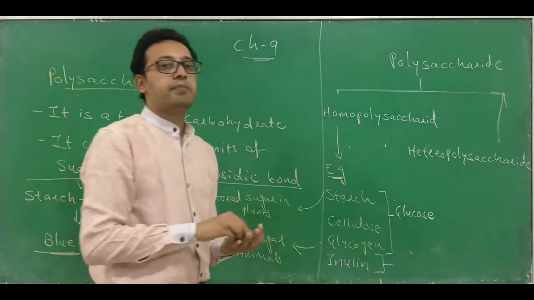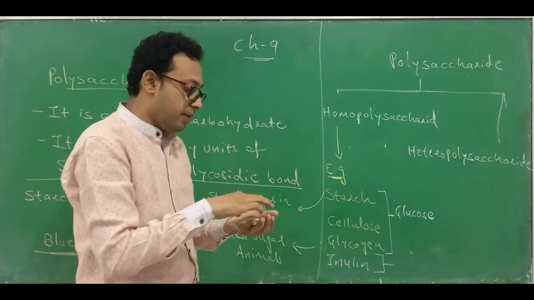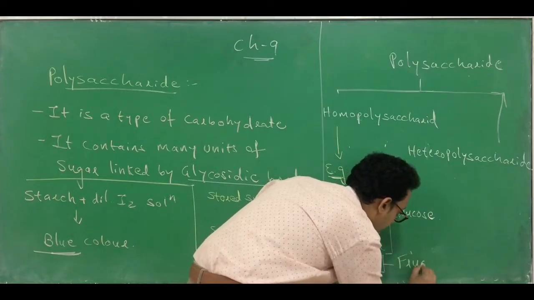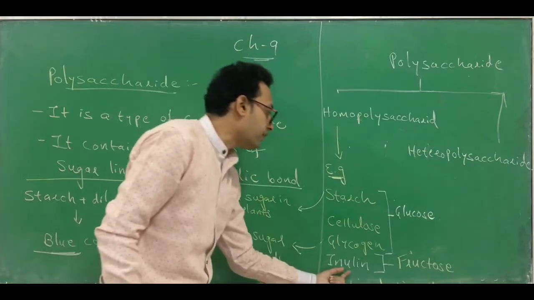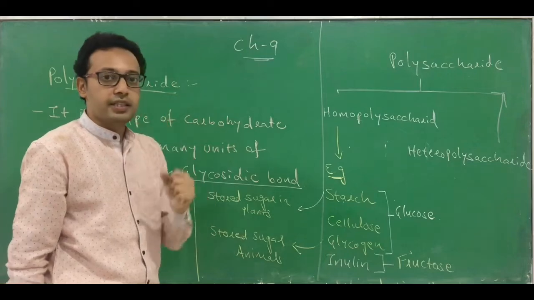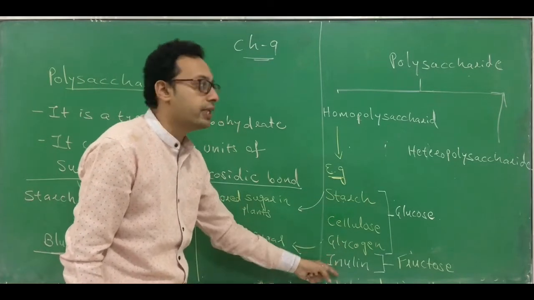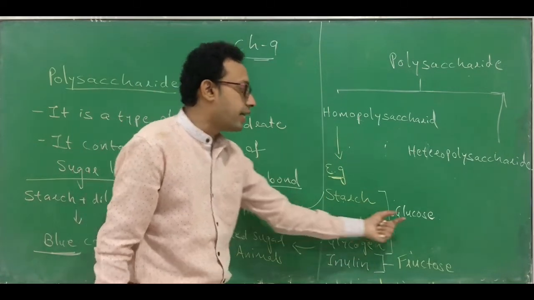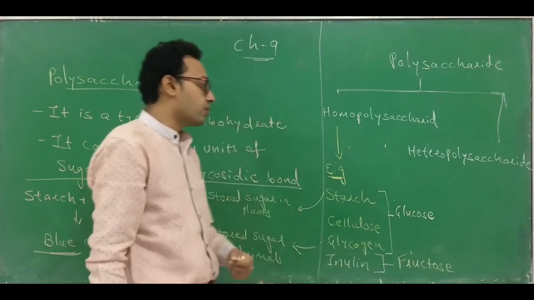Inulin is also an example of a homopolysaccharide, meaning it also contains the same units, but it contains the same units of what? The same unit of fructose. That is what we call inulin. Clear? So starch, cellulose, glycogen and inulin are homopolysaccharides. Starch, cellulose and glycogen are made up of many units of glucose. Inulin is made up of fructose.